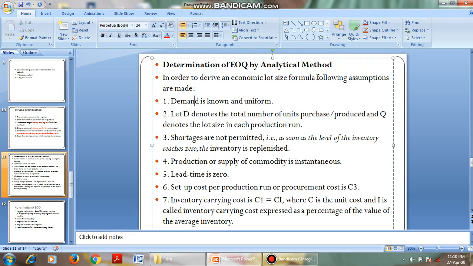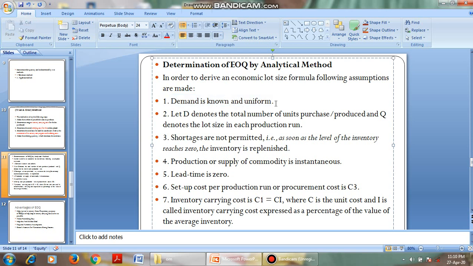Here we have to identify what is the demand. Demand is known and uniform. Let D denote the total number of units purchased or produced, and Q denote the lot size in each production run. Shortages are not permitted, so as soon as the level of inventory reaches 0, the inventory is replaced. I'll tell you with a simple example. Demand is known and uniform, that is, how many products we require has to be known, and the demand is uniform.